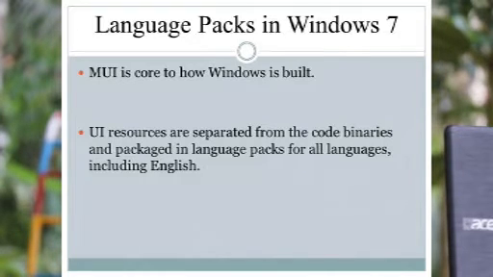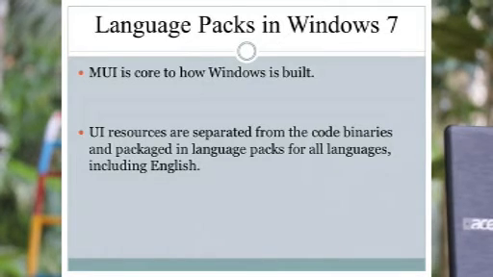In Windows XP and earlier Windows releases, UI resources were packaged together with the code binaries to build language specific versions of the operating system. Now UI resources are separated from the code binaries and packaged in language packs for all languages including English.